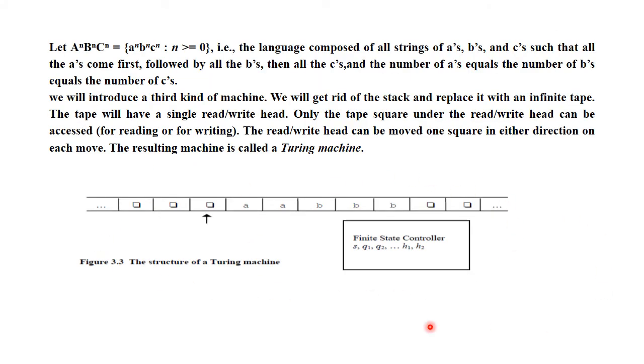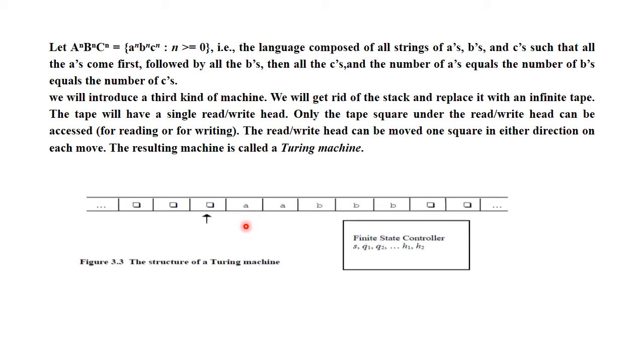Both kinds of language are represented by a Turing machine. You can see this is the third kind of machine. In this kind of machine, we have an infinite tape and a finite state control, and the tape will always have a read write head, which is used for reading and writing, and it will be on the character that you are going to read currently.